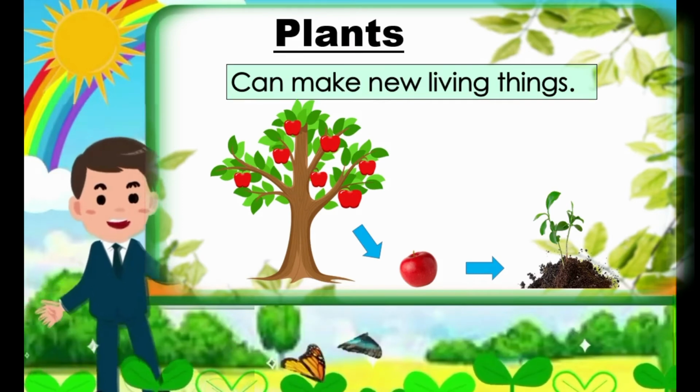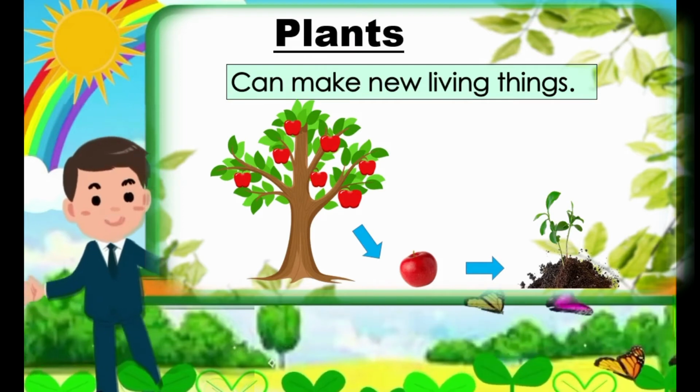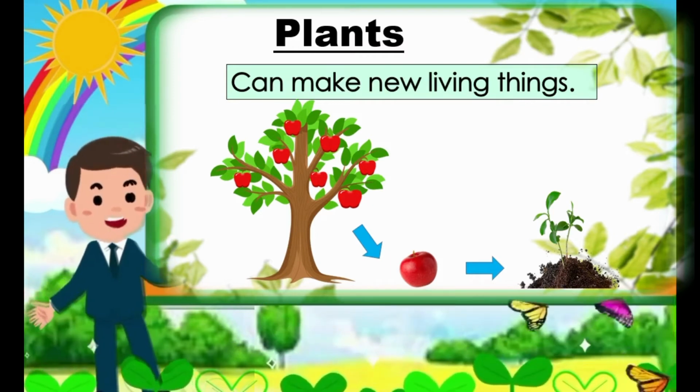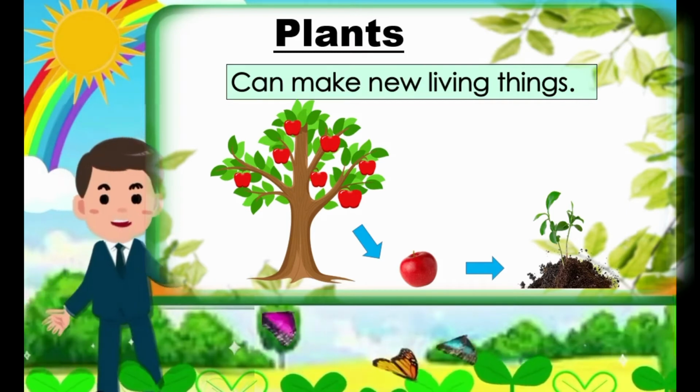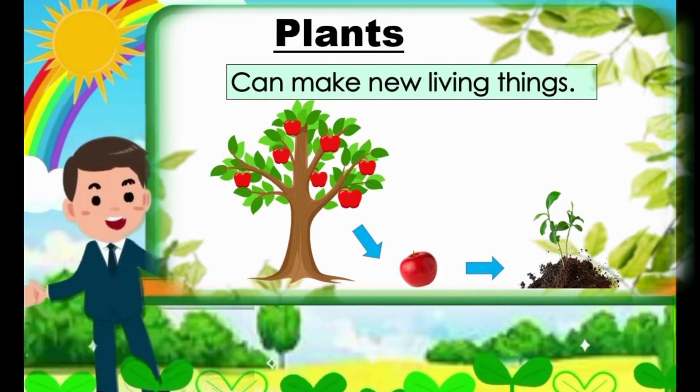So if the plants don't have air, sunlight, and water, the plants cannot survive. Why? Because plants are like humans. Plants need food. If they don't have air, water, and sunlight, plants cannot make their own food, so they cannot survive or they will die.